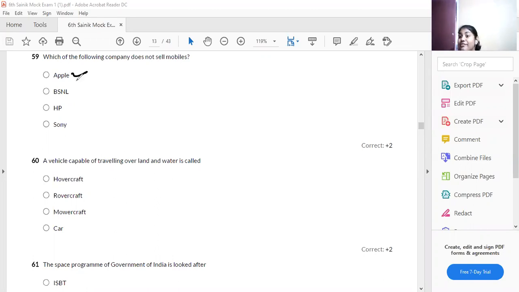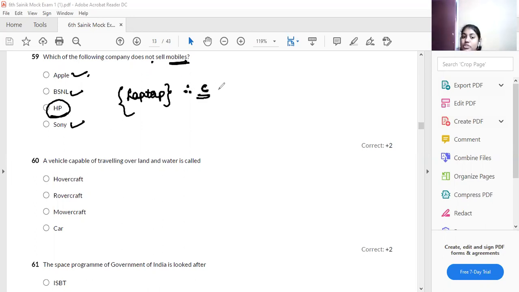Apple, yes, iPhone 12, iPhone 11. BSNL, yes, BSNL mobiles. Sony, yes. HP is for laptops. HP is the production of laptops. Have you ever heard of an HP phone? No. So Apple, BSNL, Sony manufacture mobiles, whereas HP does not. Therefore, option C is your answer. Understood now?